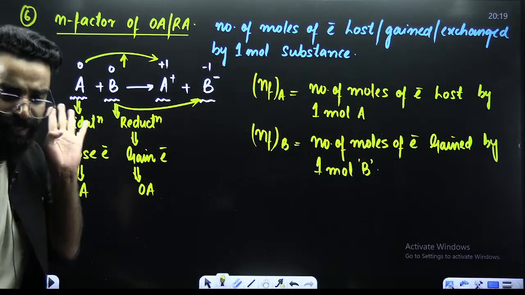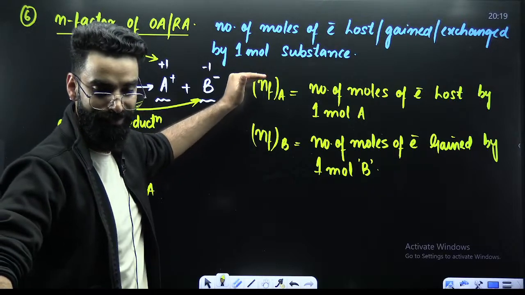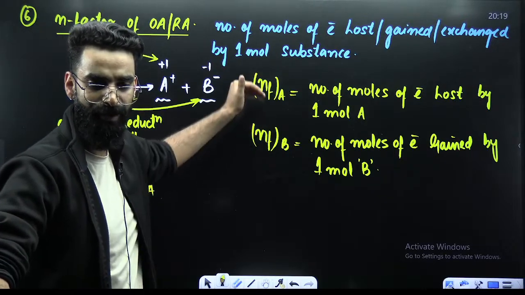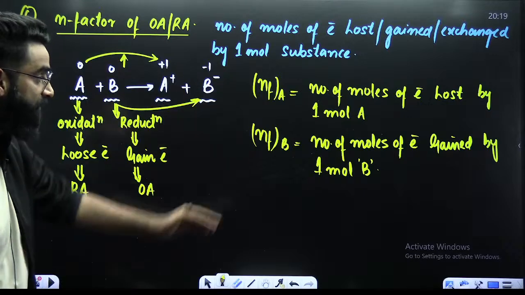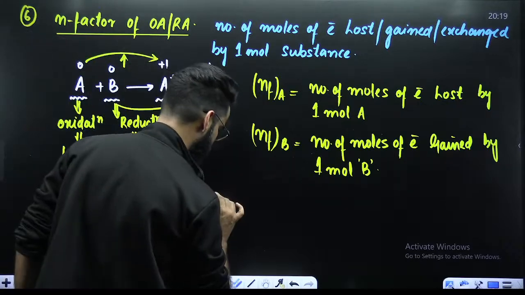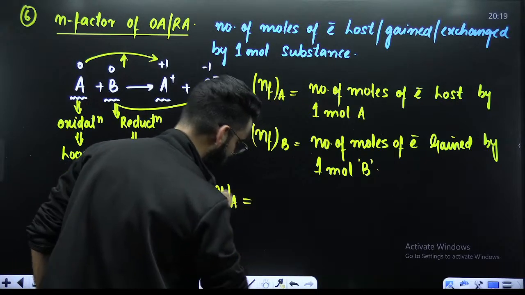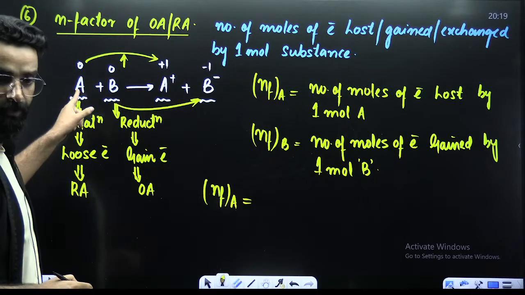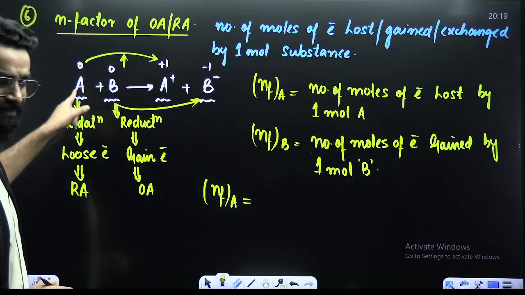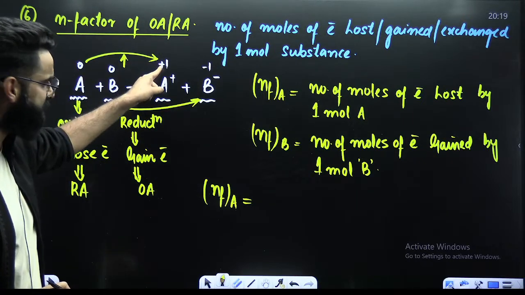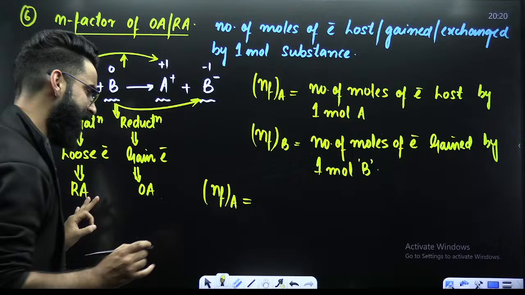Now, how exactly are you going to calculate these things? How exactly are you going to get to know the n factor of A and n factor of B? There's a simple process for that. Just follow the process. N factor of A is equal to, what is the initial oxidation state of A? That's 0. What is the final oxidation state of A? That's plus 1. Just do one thing.